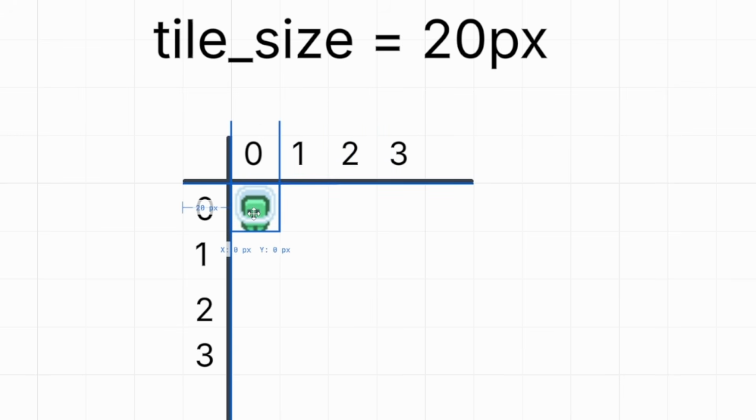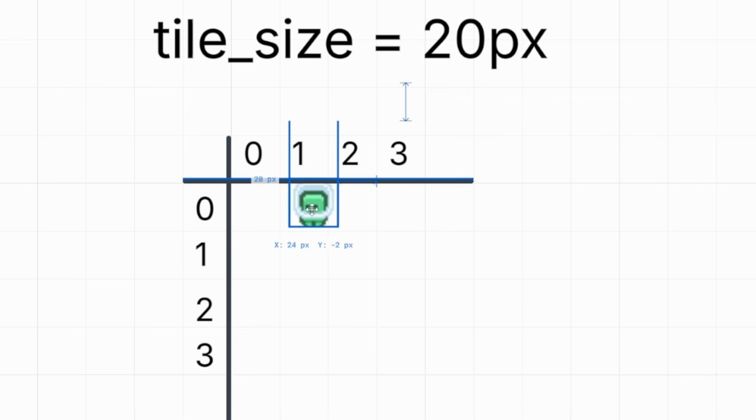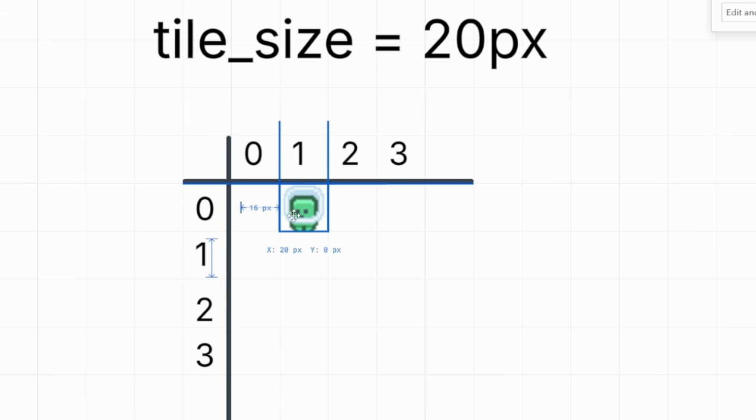And you'll see that when he's on this square, he's at position 0, 0, and he's at address 0, 0. But when he moves over, say 1 to the right, he's at address 1, 0. And he is at position, and since each tile is 20 pixels, 20, 0. As it says right below him, x 20, y equals 0.